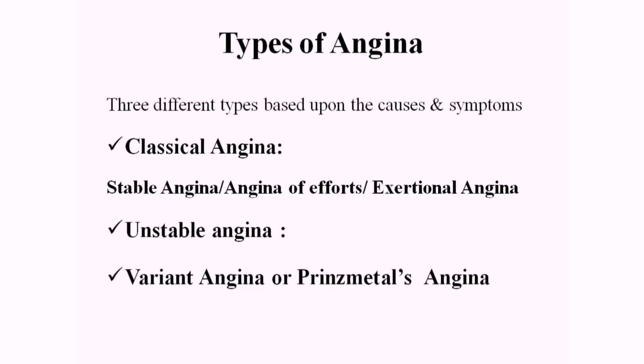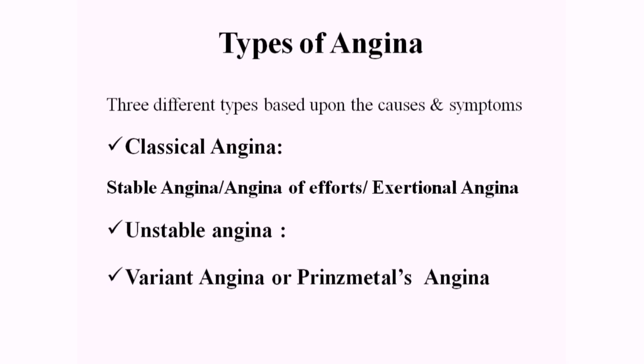Unstable angina, with rapid increase in duration and severity of attacks, is mostly due to rupture of an atheromatous plaque, attracting platelet deposition and progressive occlusion of the coronary artery, occasionally associated with vasospasm. The third type, variant or Prinzmetal angina, occurs at rest and is caused by a spasm of the coronary artery. Now, we can say angina pectoris is a strangling feeling in the chest; it refers to painful constriction and tightness in the body.